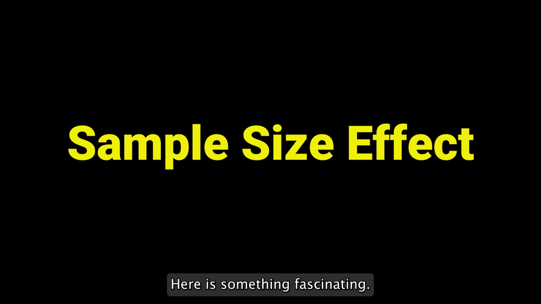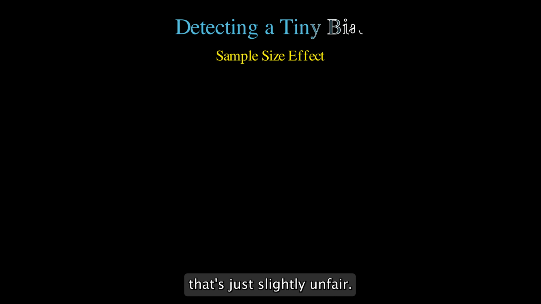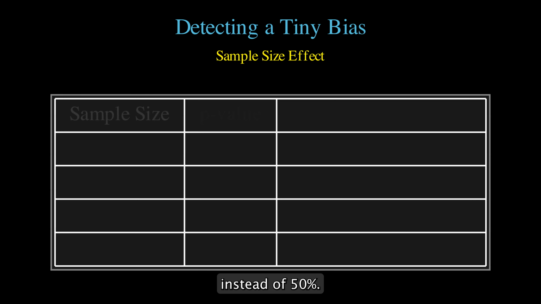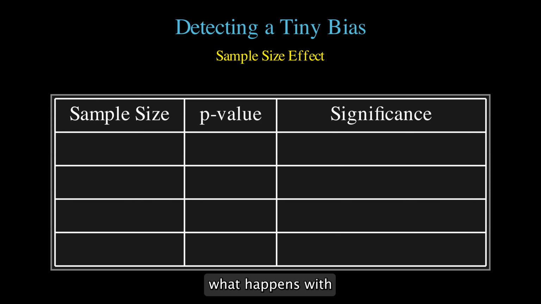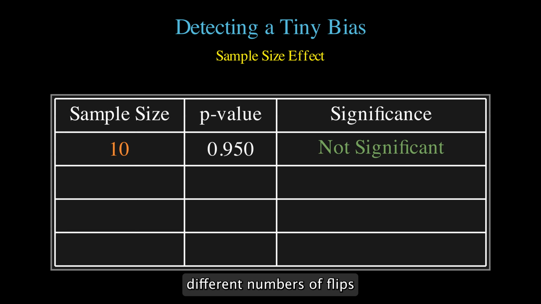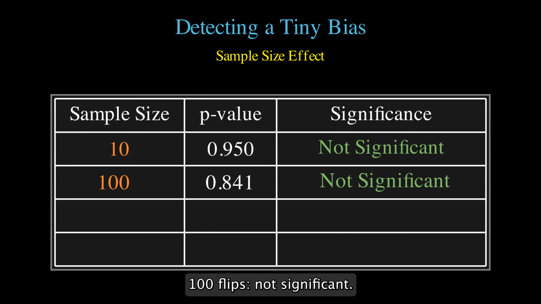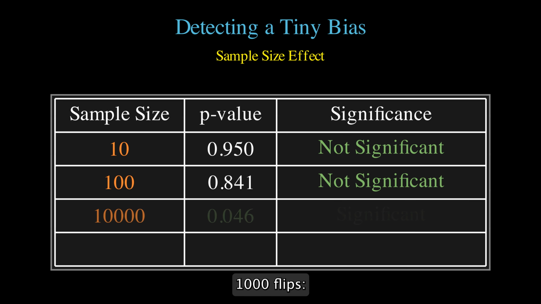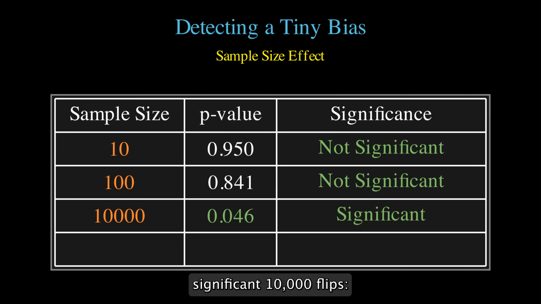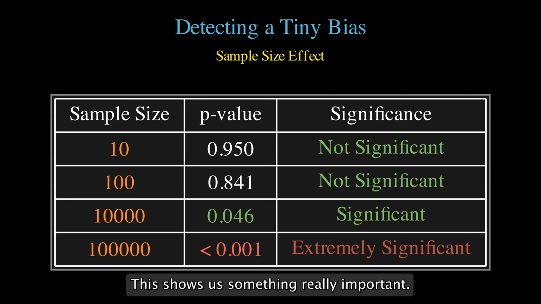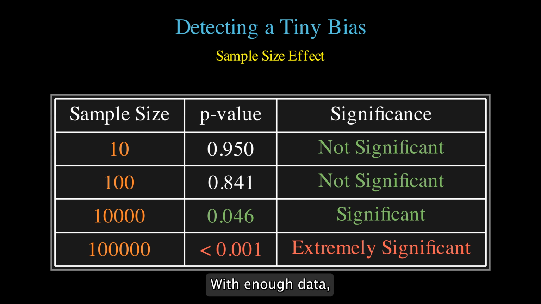Here is something fascinating. Let's say we have a coin that's just slightly unfair. It gives heads 51% of the time instead of 50%. Watch what happens with different numbers of flips. 10 flips, not significant. 100 flips, not significant. 1000 flips, significant. 10,000 flips, extremely significant. This shows us something really important. With enough data, even tiny differences become statistically significant.